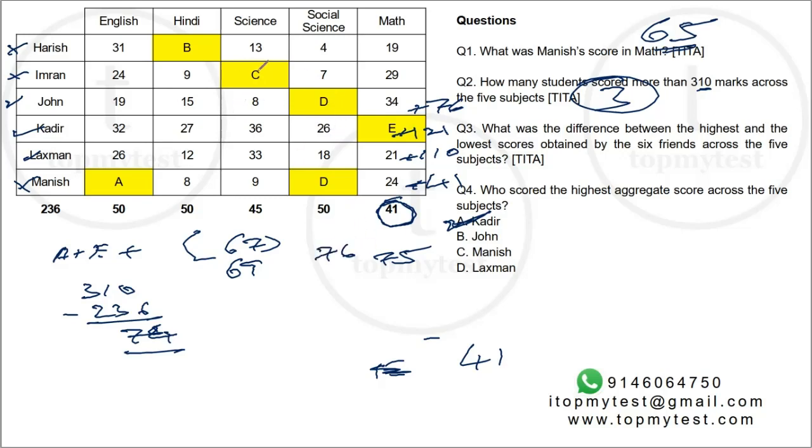Here the highest is 45 plus 36, 81. Here the highest is 50 plus 27, 77. And here the highest is 50 plus 32, 82. So the highest across all the subjects is 82. Lowest across all the subjects is 41. Difference is 82 minus 41, which is again 41.